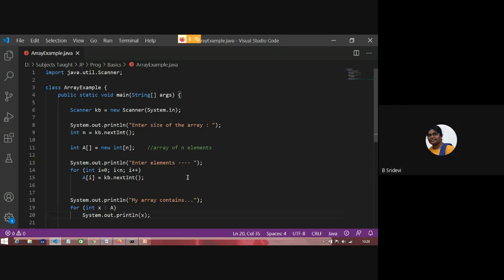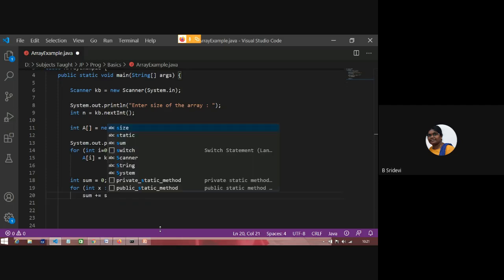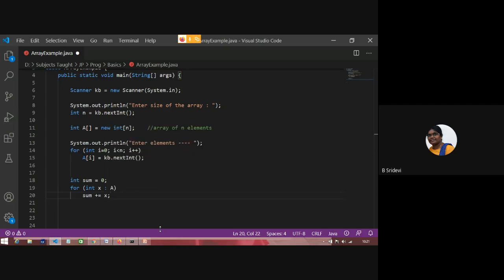What is my job? What do I want to do? I want to find the sum and average of all those n elements. So I'll do that. Whenever I want to find a sum, I have to initialize it to 0. For int x in A, sum plus equal to x. So I'm not manipulating my array elements. I'm just using them, so for each is enough.